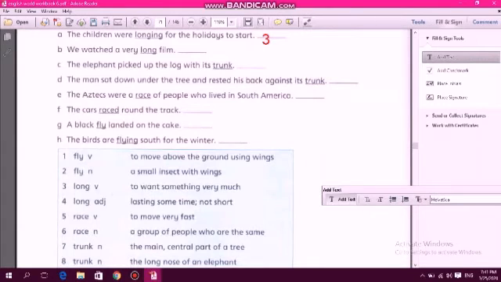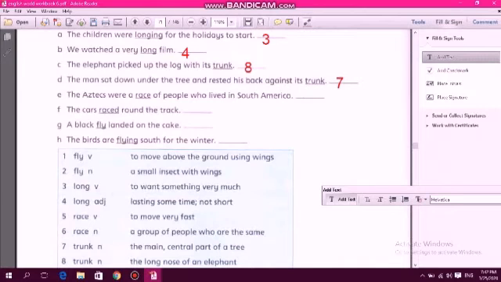We watched a very long film, not short, of course, which is number 4. The elephant picked up the log with its trunk. Of course, trunk, number 8, which is a part of the body of the elephant. The man sat down under the tree and rested his back against its trunk. Trunk, of course, a part of the tree, which is number 7.